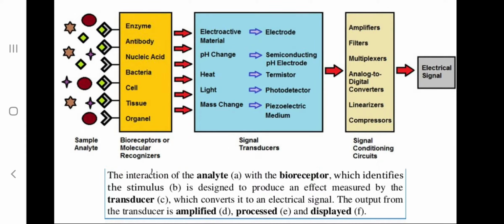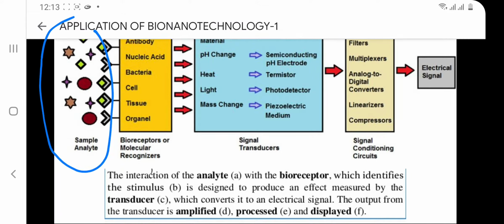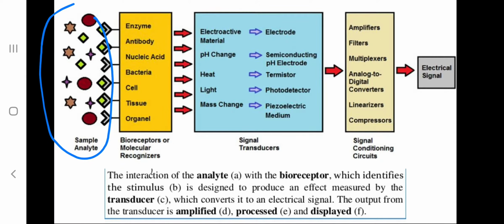So these materials or analytes which are present in the soil react with the receptors, and the changes which are taking place are perceived by a transducer. Signals are transferred to a computer. So if more analyte is present in soil, a stronger signal is produced.